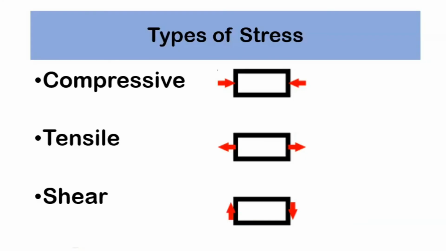Types of stresses. There are three types of stresses: compressive, which is inward in direction, tensile, which is outward in direction, and shear, which is parallel to the plane.